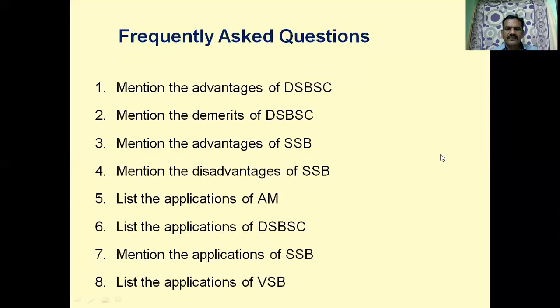Mention the applications of single sideband. Single sideband is used in HF mobile communication, voice telephony, and point-to-point communication systems. List the applications of VSB modulation. Vestigial sideband modulation is used for telegraph transmission as well as the picture signal or video signal of television.